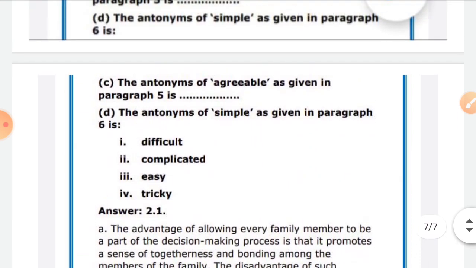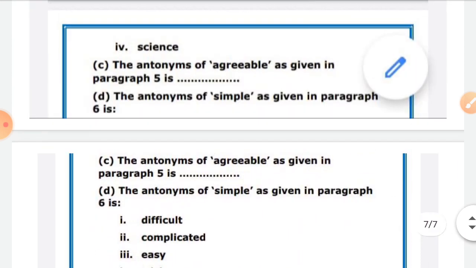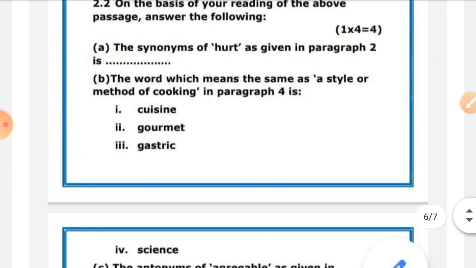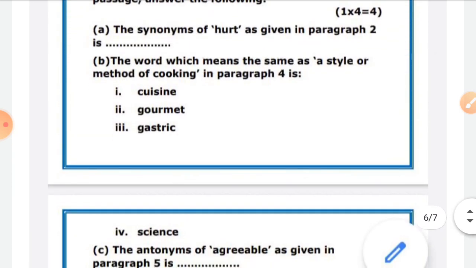Next, I have told you there will be 4 short answers. There will be synonyms, like synonyms of heart. I have already told you how to find synonyms. If you don't know the meaning of a certain word, then how will you find it? But let's see, this is a synonym of heart. You know the meaning of heart. It will be very easy. So don't hesitate. Don't just get nervous.